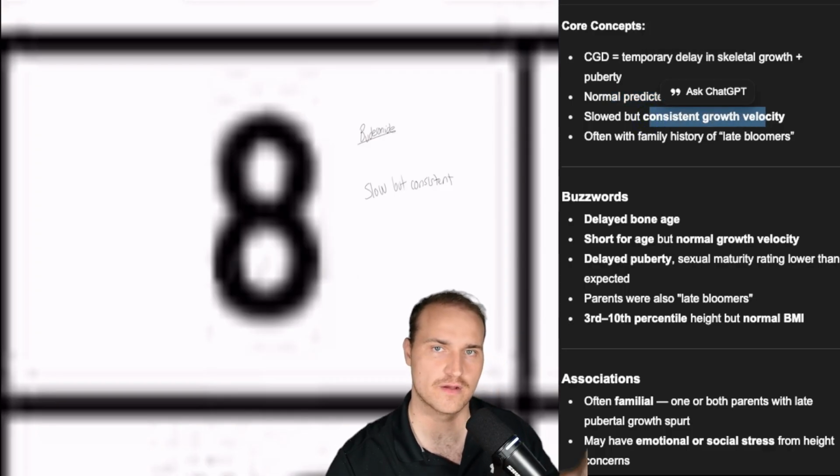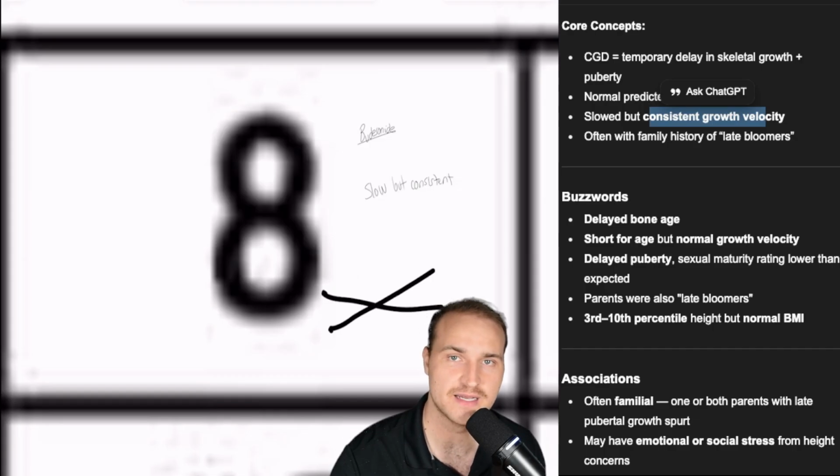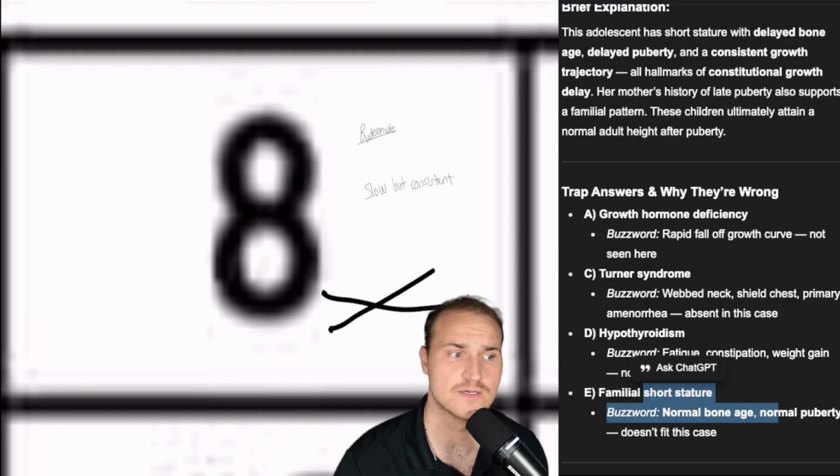Now, if the growth curve were to flatten, so like if it's not growing consistently, then that's going to be an endocrine or a systemic illness. But if you have normal velocity but low percentile, then it could be familial short stature. So familial short stature, that's like normal velocity. Here we have delayed, so it's constitutional.